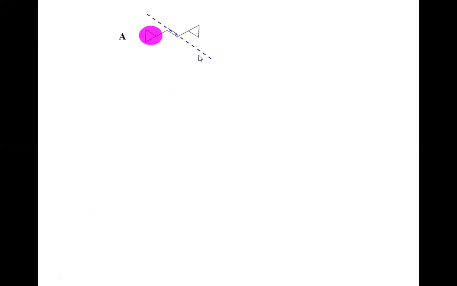So now let us see the alkene A, and if we consider this double bond, we know that this cyclopropyl group on the left and this cyclopropyl group on the right, both being same, but they are on the opposite side of the double bond, hence this alkene is trans. Now come to alkene B.